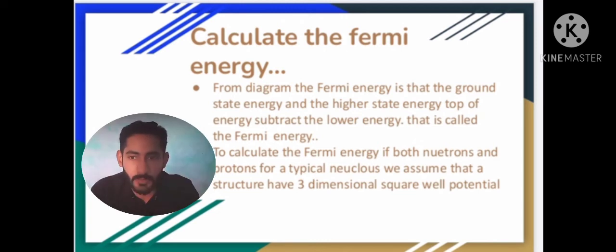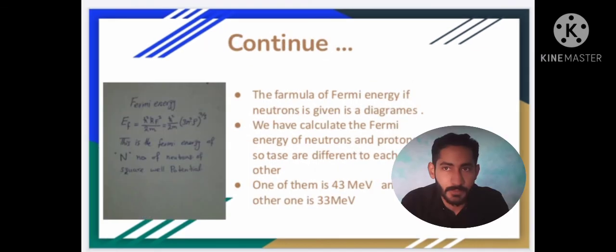For the neutron and proton energy, we assume that the structure has a three-dimensional square well potential. The formula of Fermi energy for neutron is EF equals ħ²kF²/2m, which equals ħ²/2m times (3π²ρ) to the power 2/3. This is the energy of n number of particles.